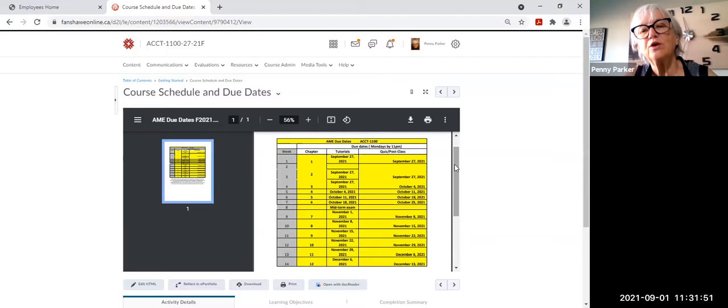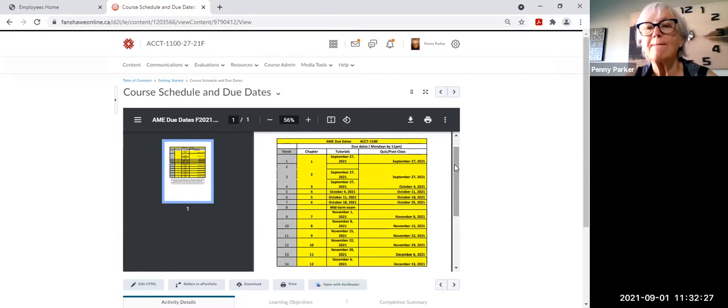Then the quiz and something called post-class homework questions on AME are due for chapters 1 and 2. For chapter 3, you'll see that there's a week delay. At the beginning of week 4, we expect you to have the tutorials done for chapter 3. We then expect you to have the quiz and the post-class homework related to chapter 3 finished by October 4th.